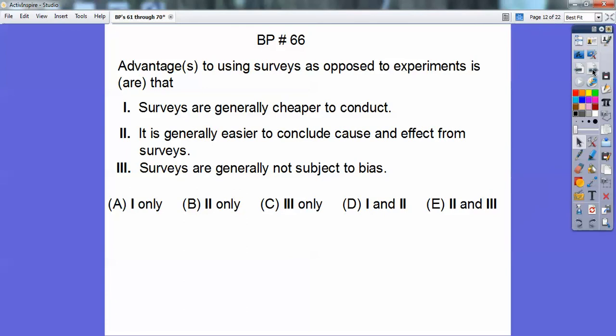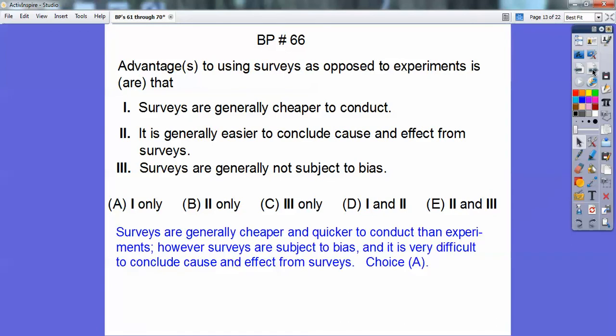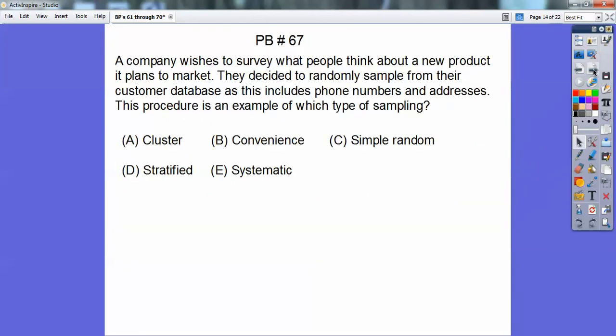Well, I don't think that's true. It is for experiments, but not for surveys, I don't think. So surveys are generally not subject to bias. Well, that's not true either. Surveys are generally cheaper and quicker to conduct than experiments. However, surveys are subject to bias, and it's difficult to conclude any kind of cause and effect from surveys. Okay, so choice A, only one works.